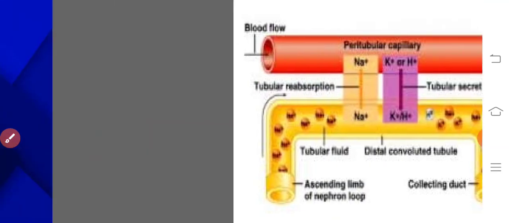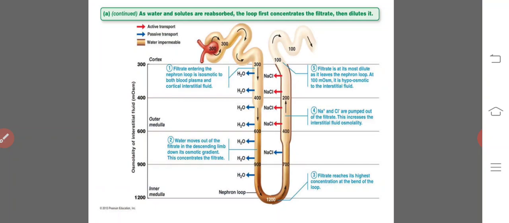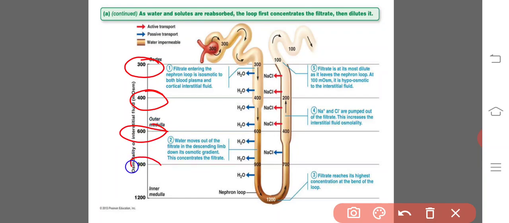Here we have written all the numbers and units. What are these numbers? The 300 denotes the osmolarity of the cortical interstitial fluid, 300 milliosmoles. It slowly rises to 400, 600, 900 and 1200 at the deeper medullary region of the kidney.